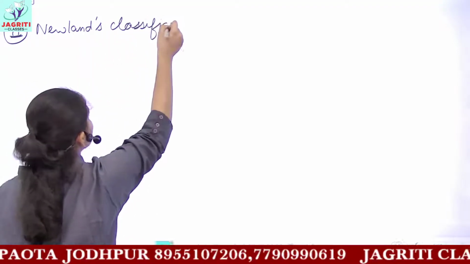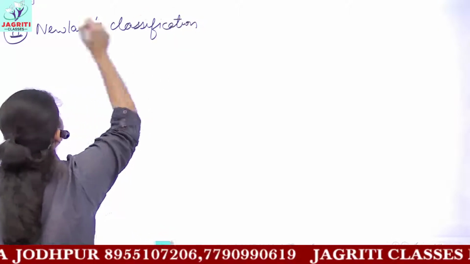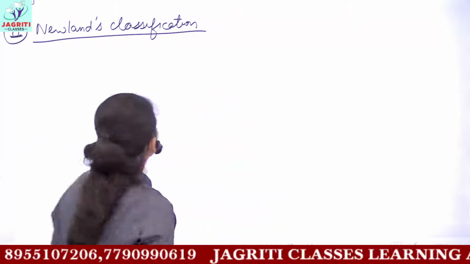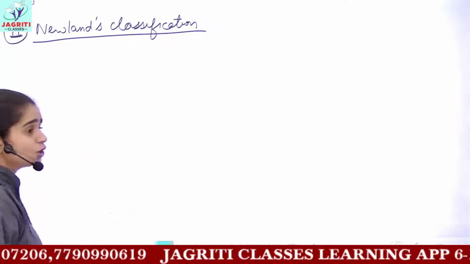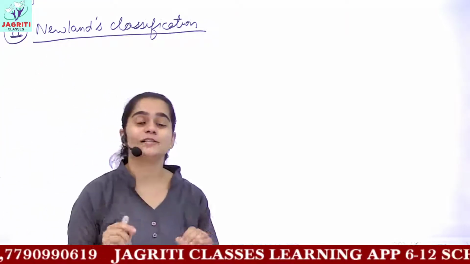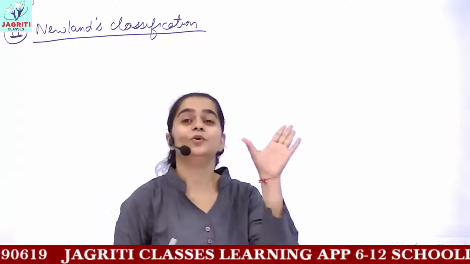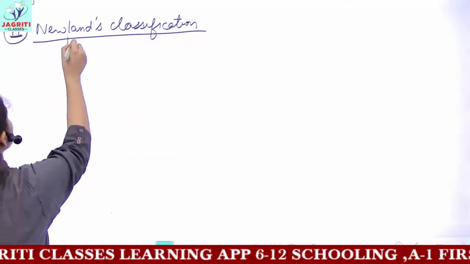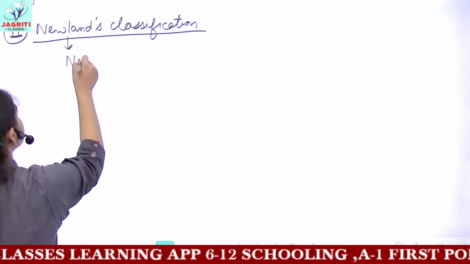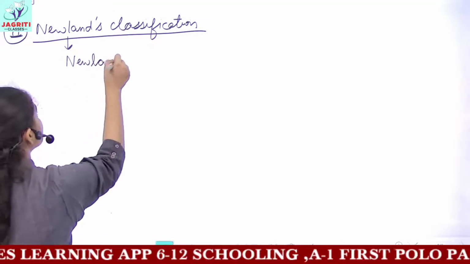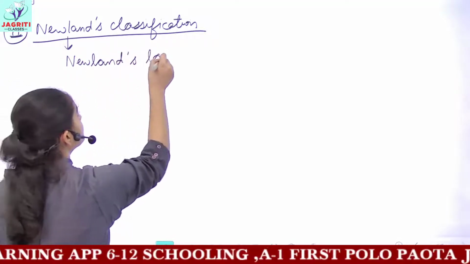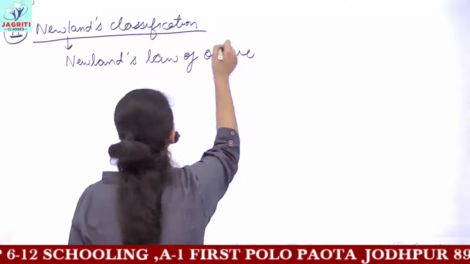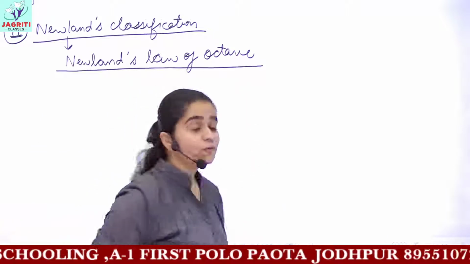So another scientist, Newland, came and he also classified elements in his own way. The basis of classification which Newland used was the tones, the musical notes which you have. So Newland's classification is also called Newland's law of octave.